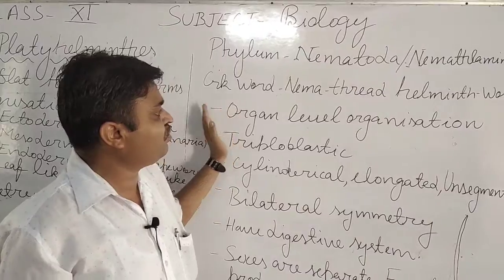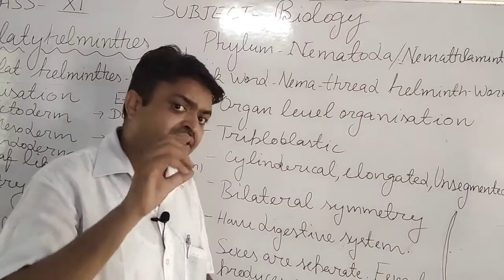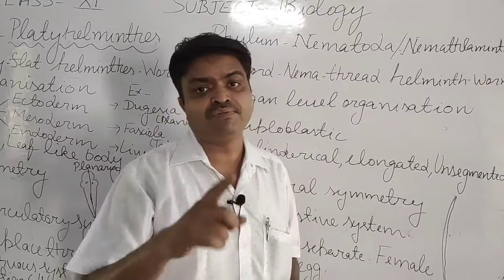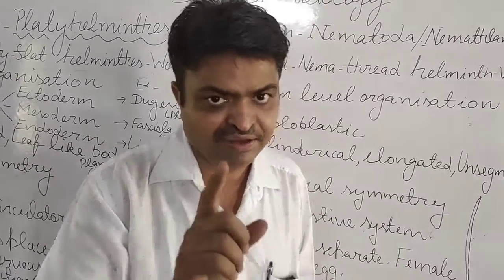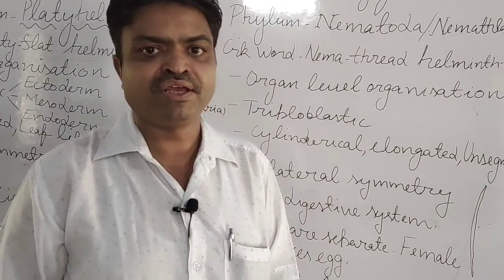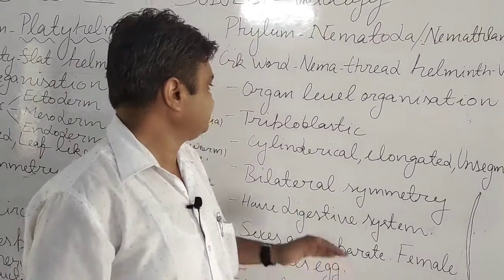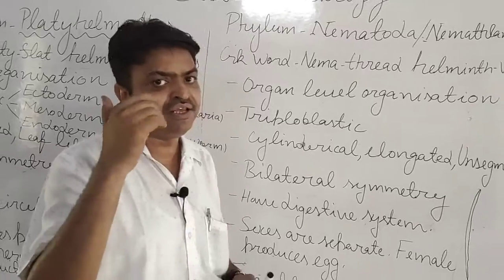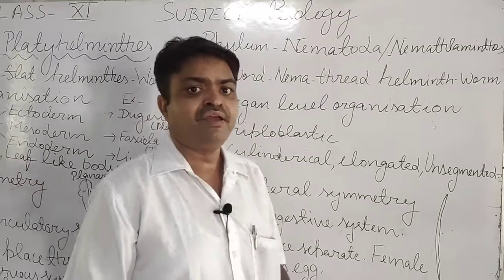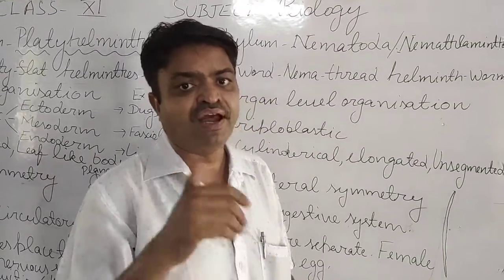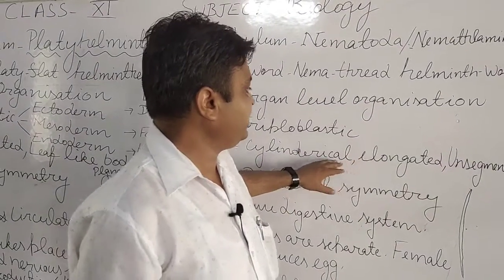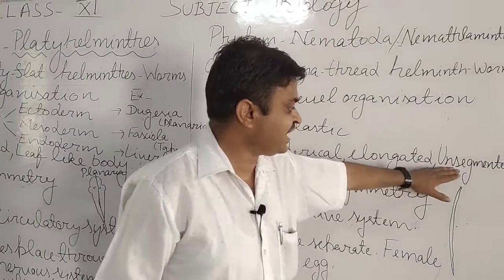They have organ level organization. Their body is triploblastic, again with three germinal layers: ectoderm, mesoderm, and endoderm. They have a cylindrical, elongated, and unsegmented body.